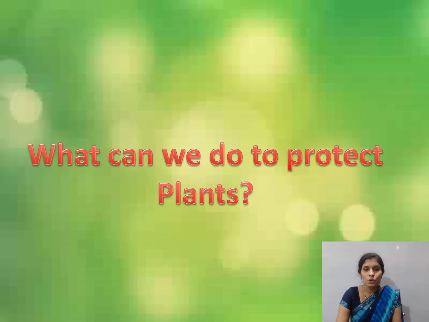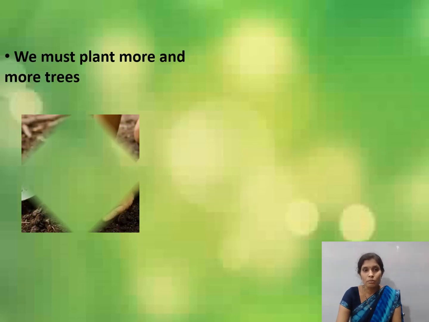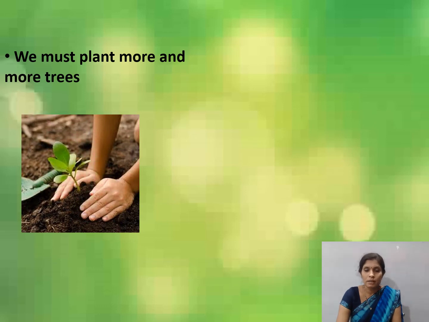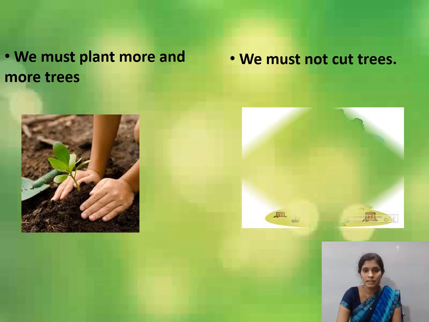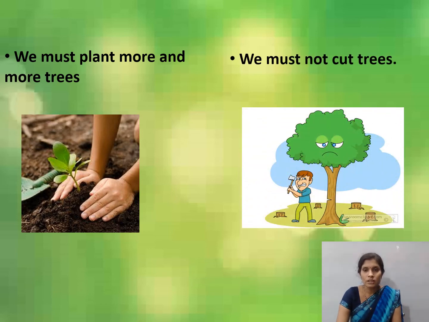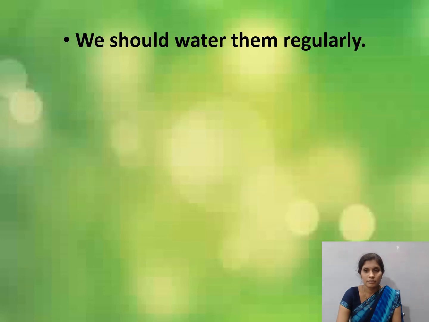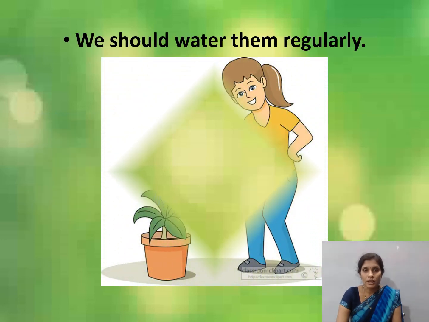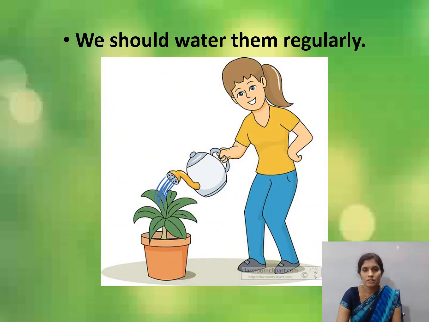What can we do to protect plants? We must plant more and more trees. We must not cut trees. We should water them regularly.